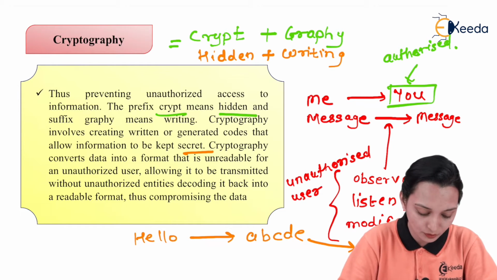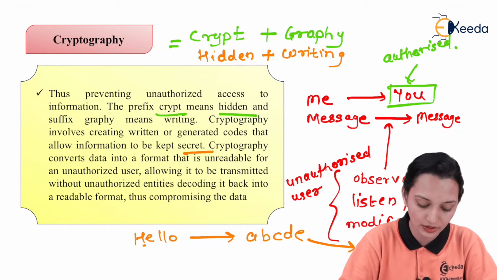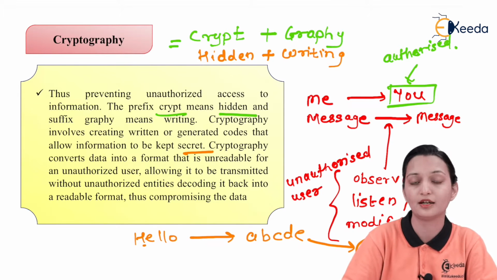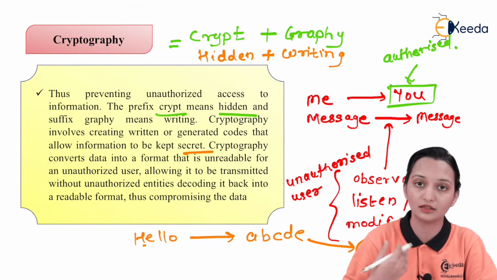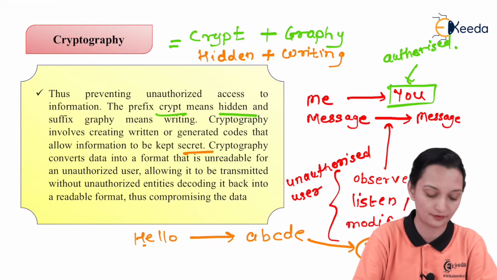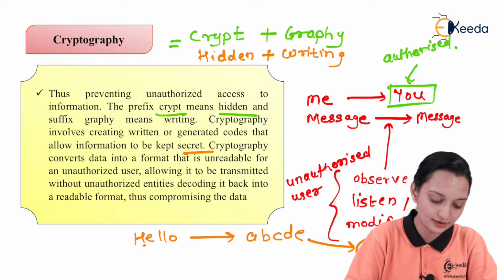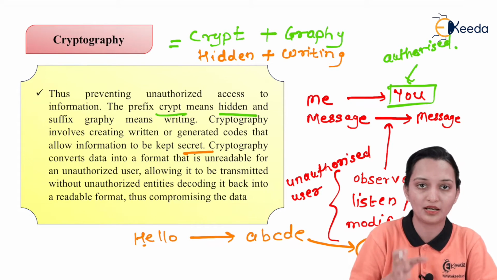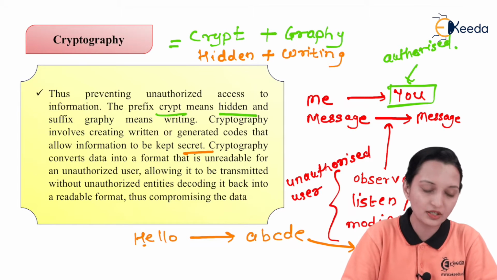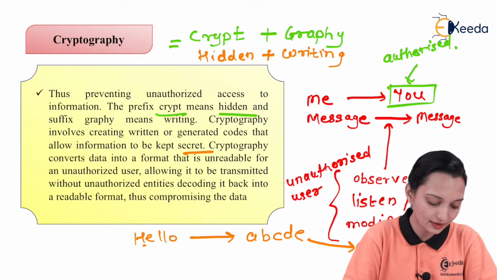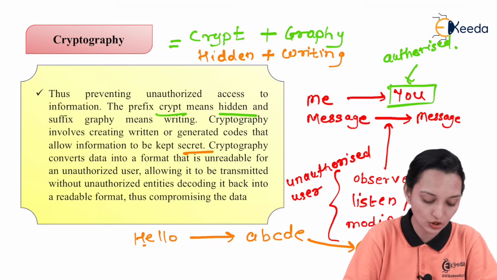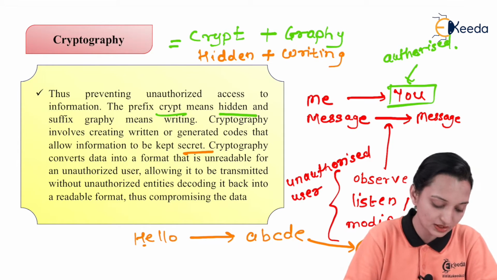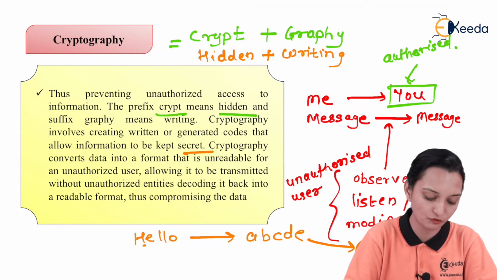So this is nothing but converting the input into some hidden format which cannot be understood by the third party. That is cryptography. Here the message is kept as a secret. Cryptography converts the data into a format that is unreadable for an unauthorized user, allowing it to be transmitted without unauthorized entities decoding it back into a readable format.